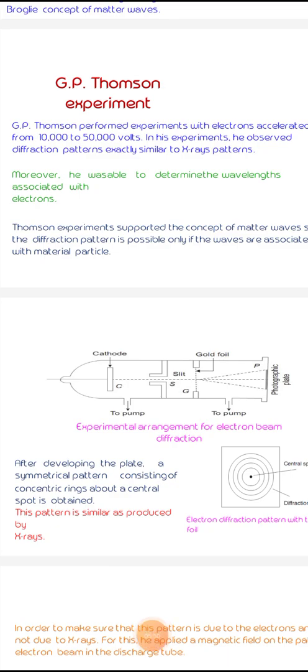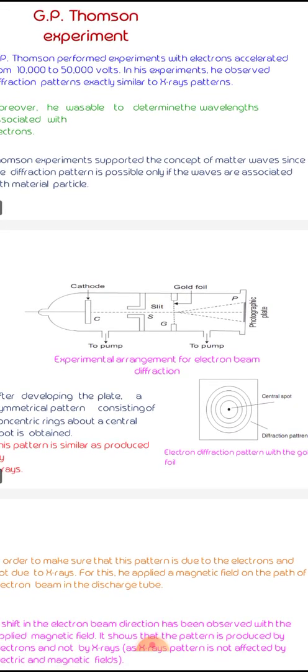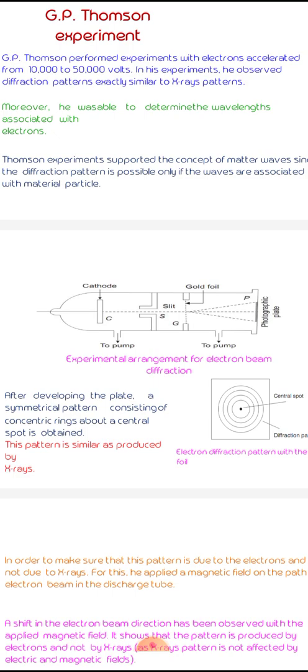Now let us discuss the G.P. Thomson experiment. The schematic diagram of this experiment is as follows. G.P. Thomson performed an experiment with electrons accelerated from 10,000 to 50,000 volts. In the pattern, he observed a diffraction pattern exactly similar to that of X-rays. He was able to determine the wavelength associated with the electrons. This experiment supports that a diffraction pattern is possible only if a wave is associated with the material particle.